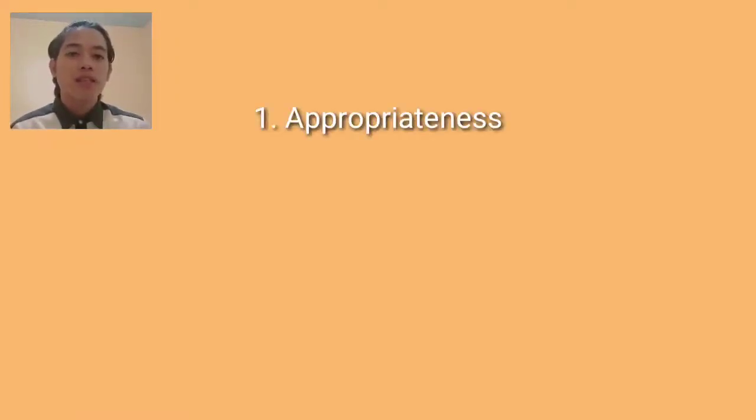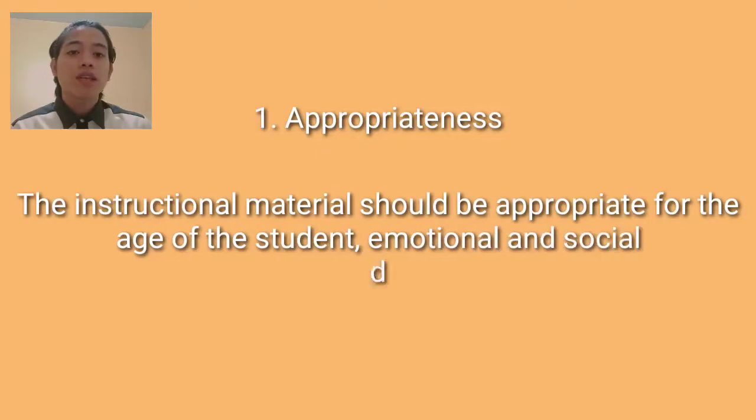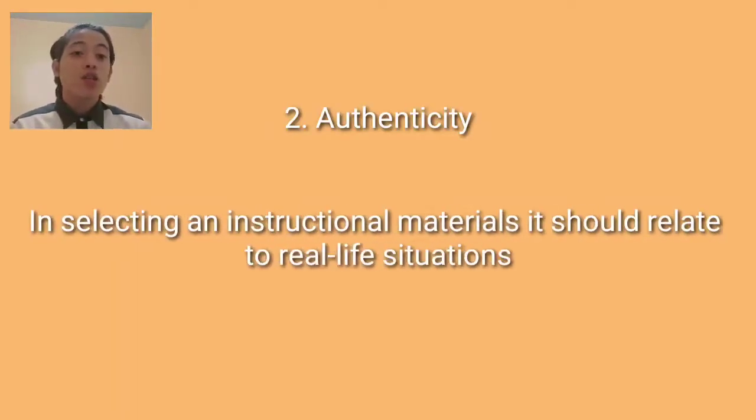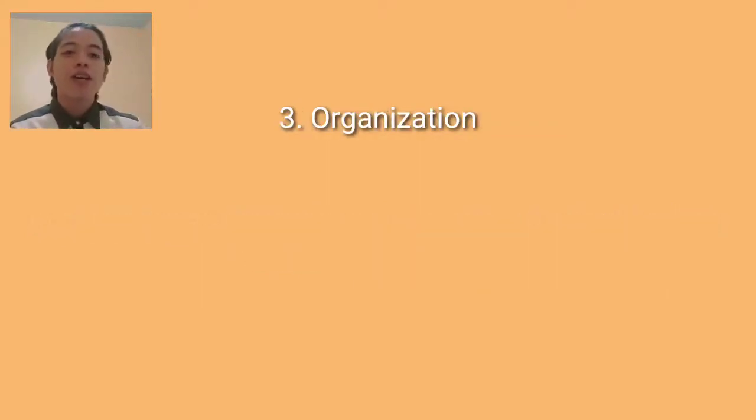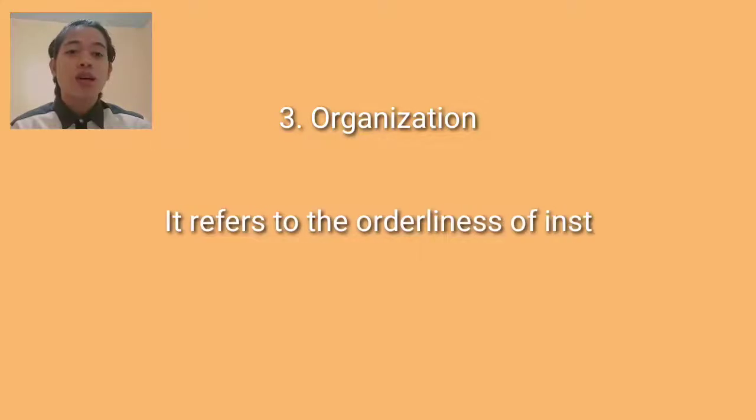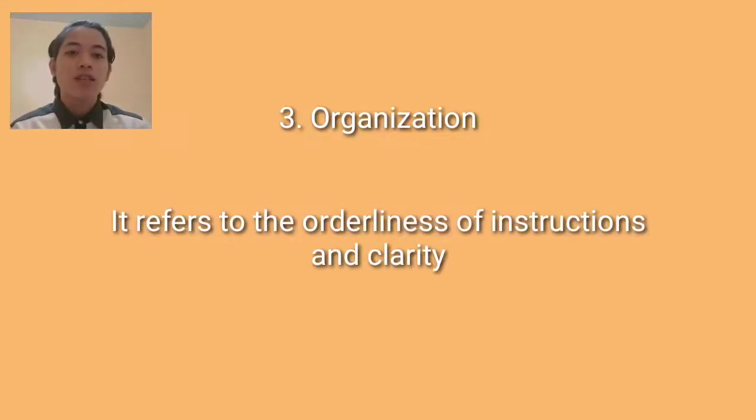In selecting instructional materials, there are things that should be considered. First is the appropriateness. The instructional material should be appropriate for the age of the student, their emotional and social development. Second is the authenticity. In selecting an instructional material, it should relate to real life situations. Third is the organization. It refers to the orderliness of instructions and clarity.